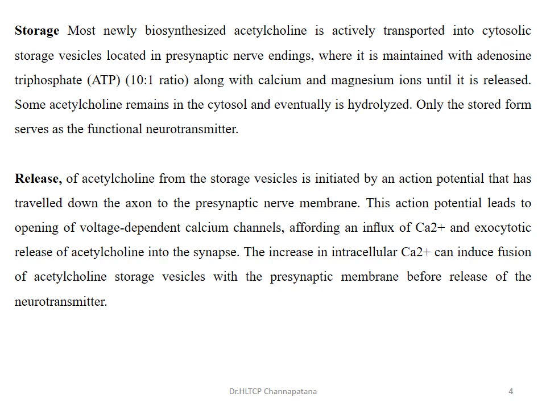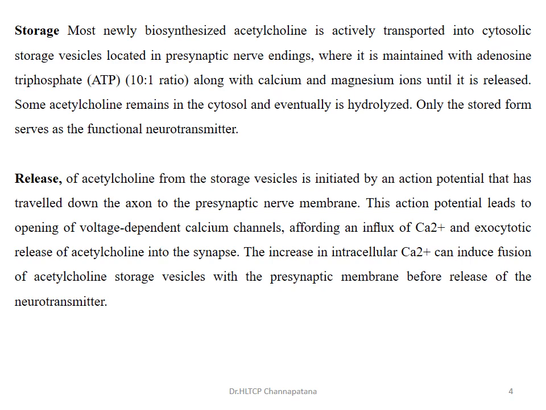Now the release of acetylcholine from the storage vesicles is initiated by the action potential. That is, when there is an injury or the neuron is disturbed or stimulated, immediately the acetylcholine is released. The action potential leads to the opening of the voltage dependent calcium channel.